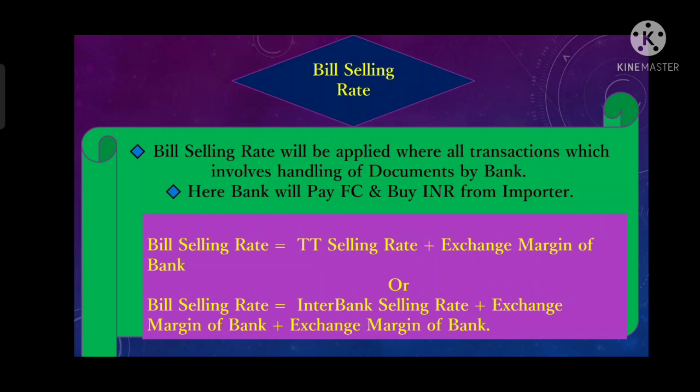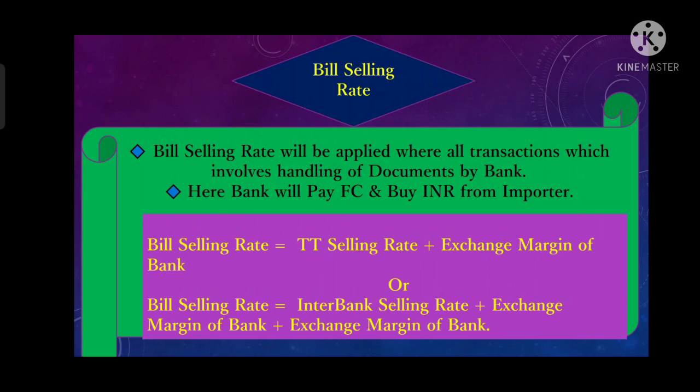In place of the TT selling rate, we can mention the interbank selling rate plus exchange margin. After that, there is another exchange margin of the bank. So in this scenario, the bank is earning two types of margin, meaning the exchange margin is added twice to the interbank selling rate. That rate is the bill selling rate.